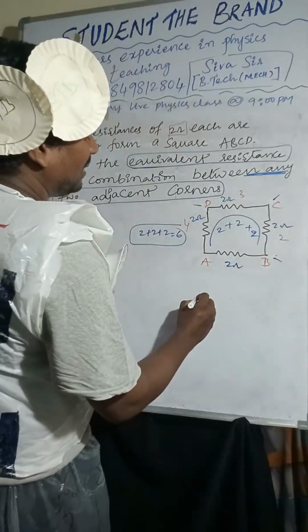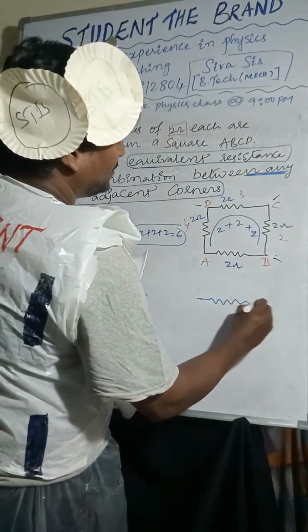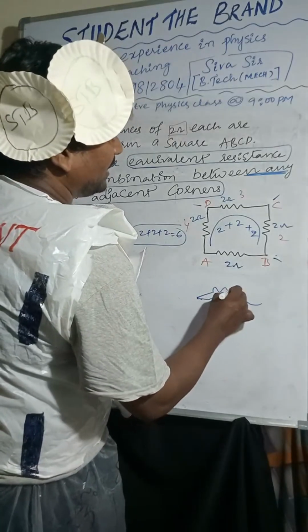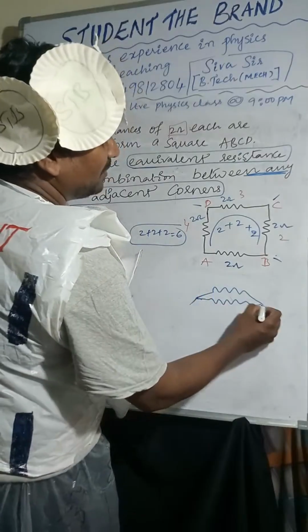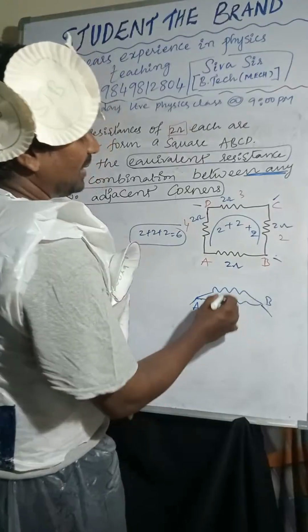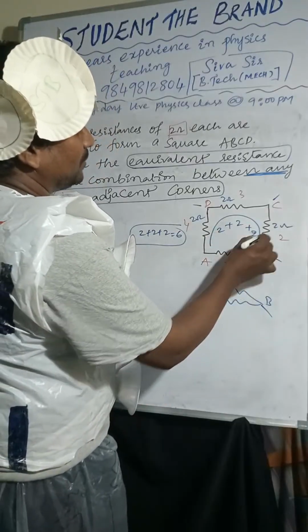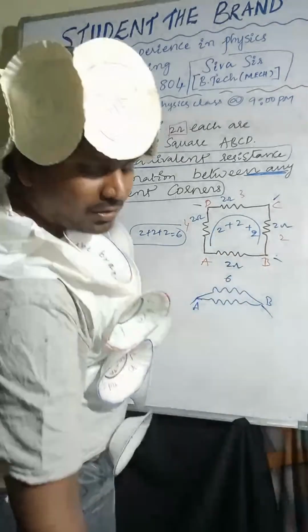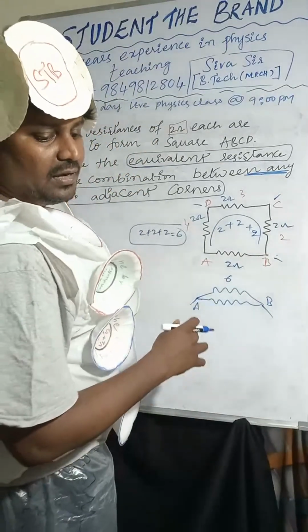Now if you want to find the final resistance, we have to redraw the diagram. So this is A and this is B, and I am considering this as 2 plus 2 plus 2, that is 6. So 6 I am taking here.